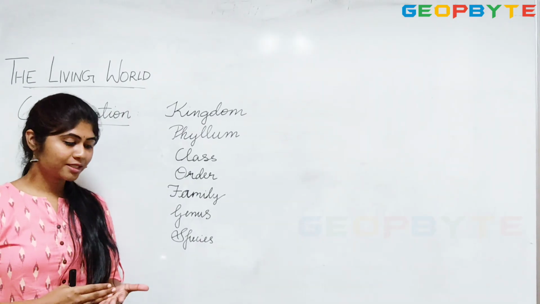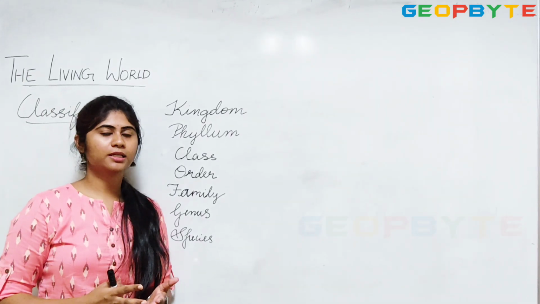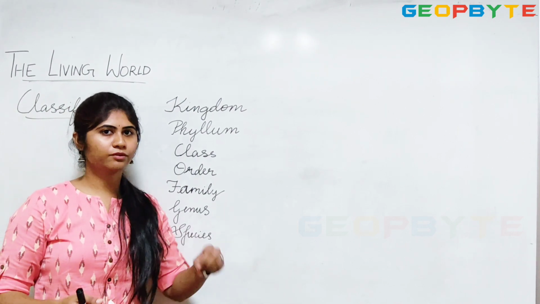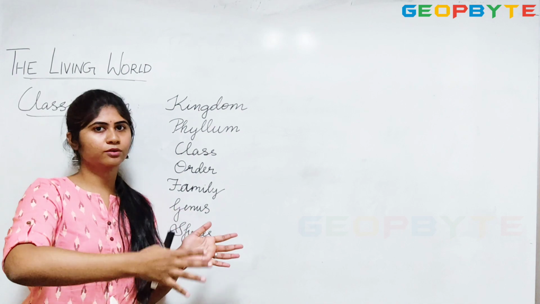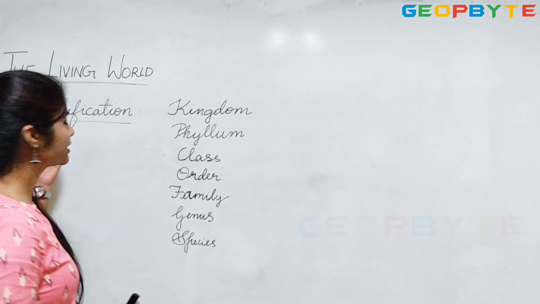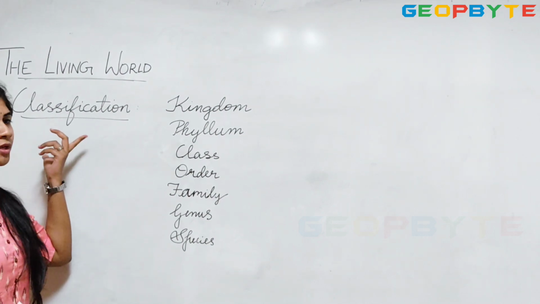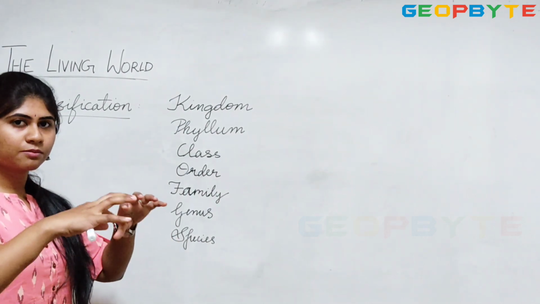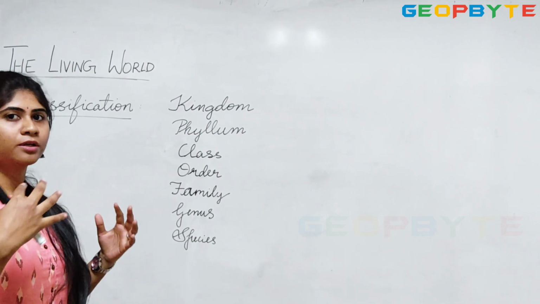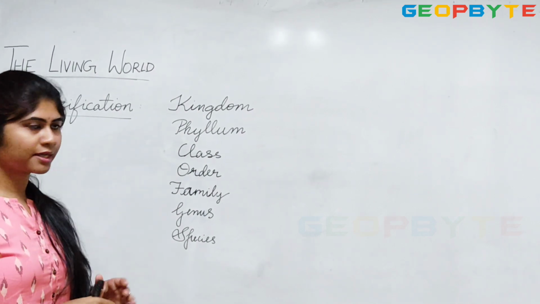So how do we study such a huge number of living organisms in our world? It's ultimately very difficult to study each and every organism out of 1.7 to 1.8 million species. That is where the importance of classification comes into the picture. When you classify organisms into certain categories, it is much easier to study the organisms of a particular category.